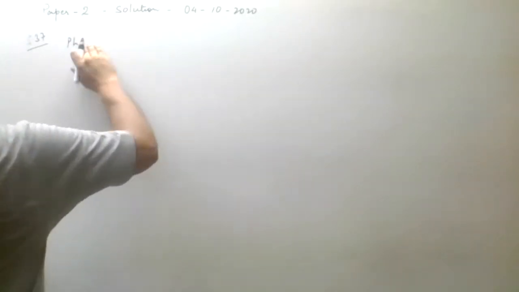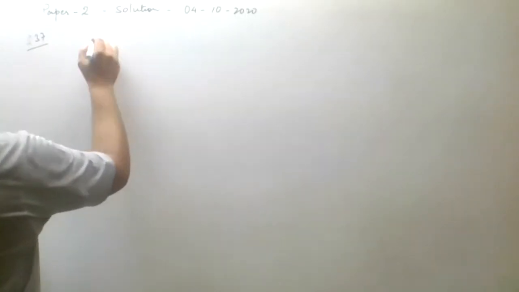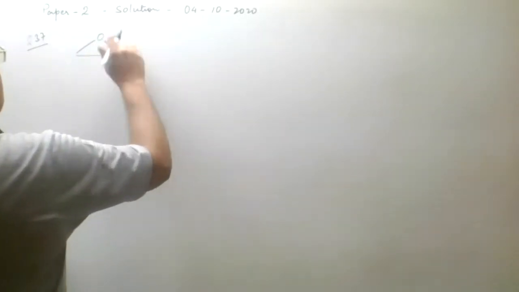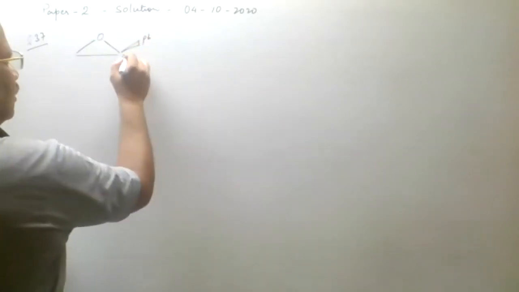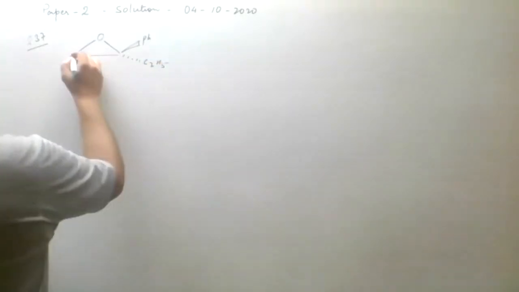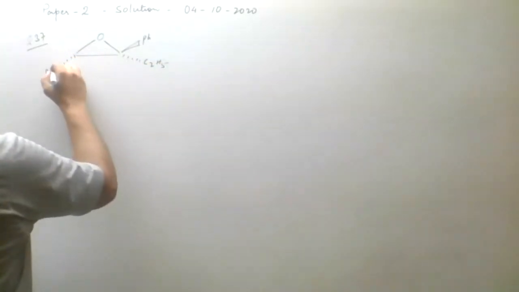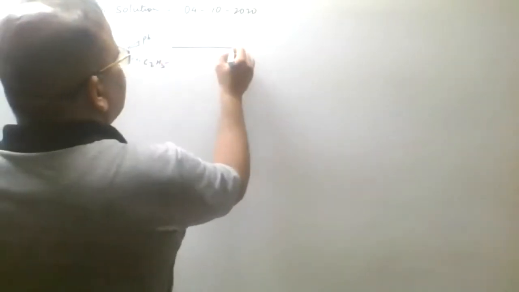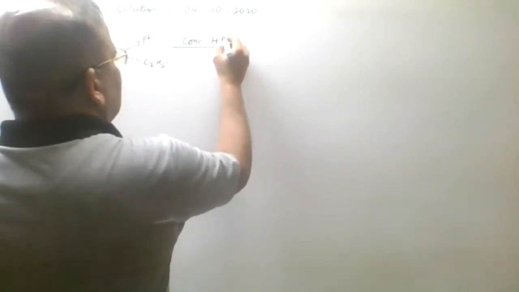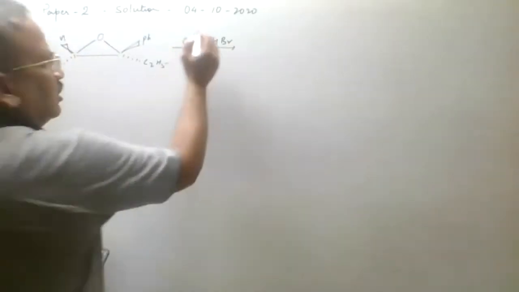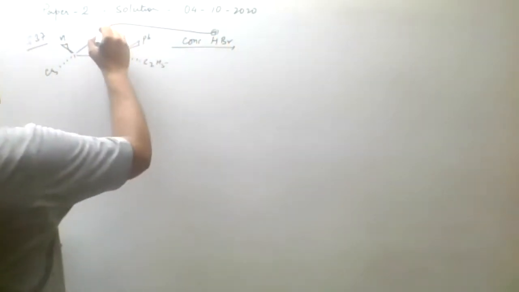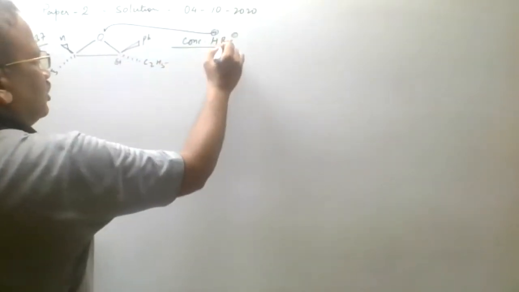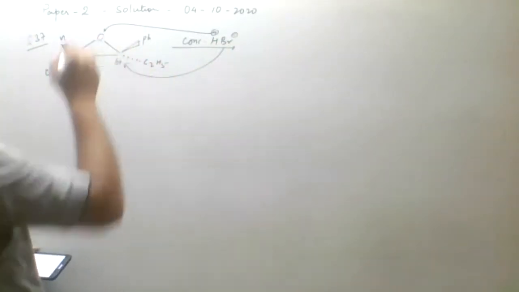we are given that the pH is there, and it is given to us like this, that is epoxide. So we know that in epoxide how to write the answer, that is given to us pH C2H5, there is CH3, and we are given the H. So if we add concentrated HBr in this, in acidic medium, the SN2 type reaction, the H plus ion is going to attack on this. Then due to the polar effects, the delta positive charge on this will be more. So Br negative ion will attack on this, and this bond will break.